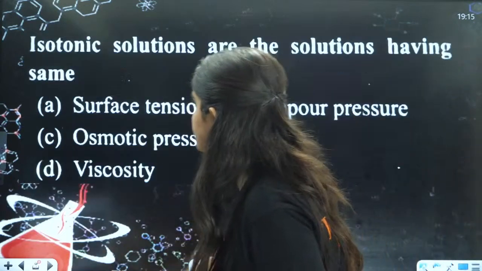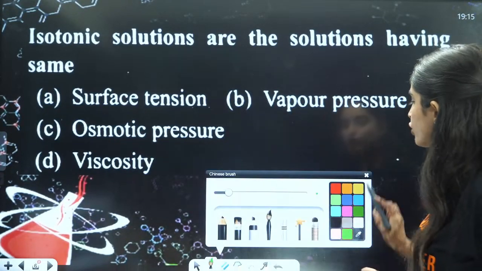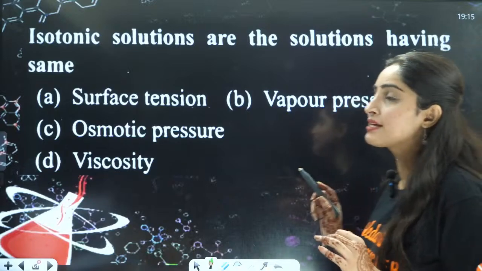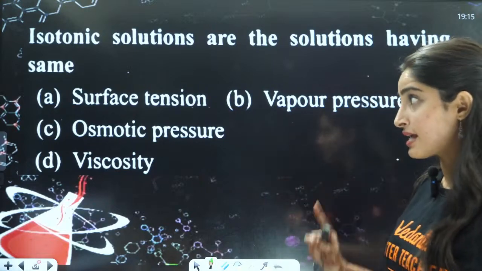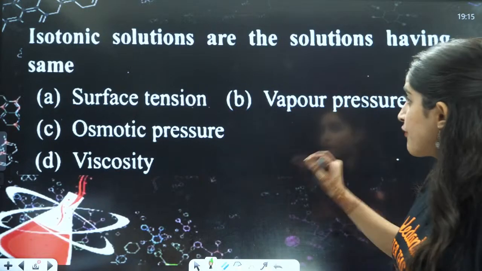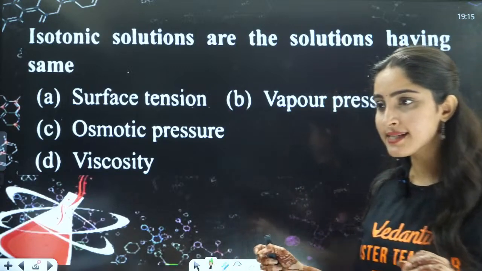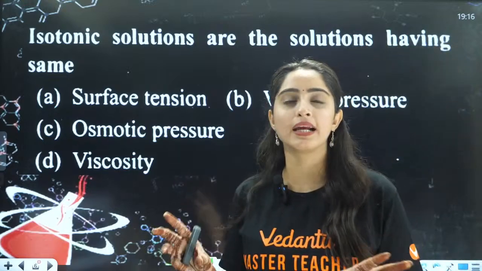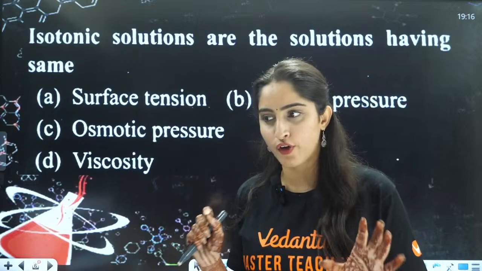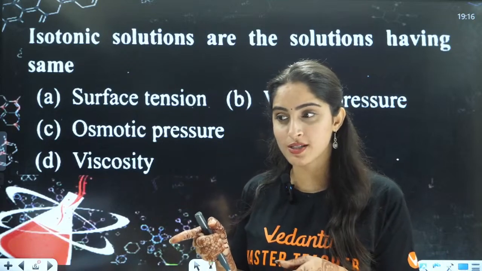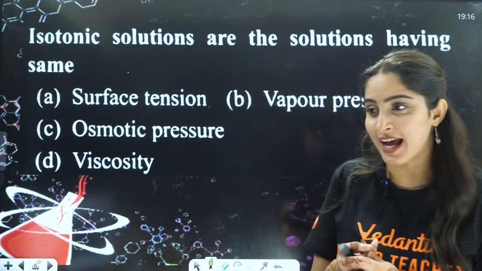Next question is on isotonic solutions. Isotonic solutions are solutions having the same surface tension, vapor pressure, osmotic pressure, or viscosity, right? I'll give you one hint. This is related to colligative properties. One of the colligative properties is the answer for this. I'm waiting for your answers in the chat box.